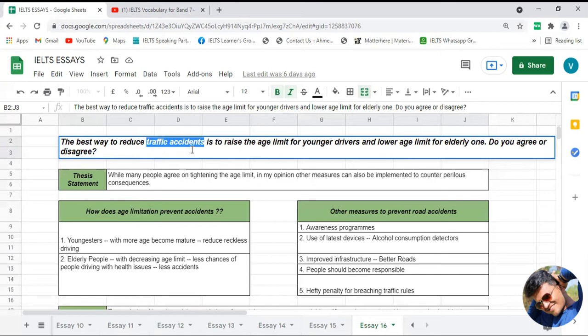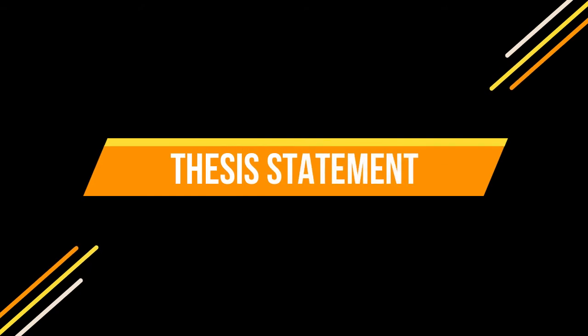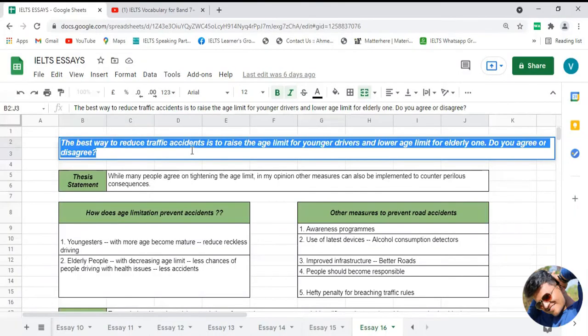Now it's time to discuss the thesis statement for the given topic. As we have discussed, the statement is saying that changing the age limit is the only solution for dealing with the problem of traffic accidents.